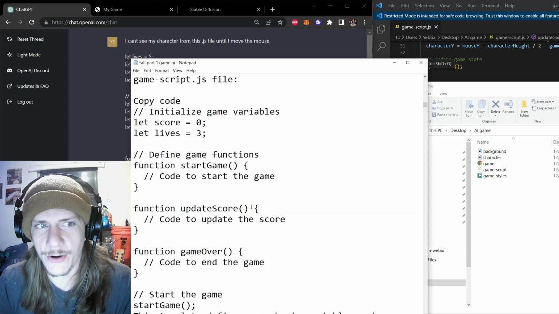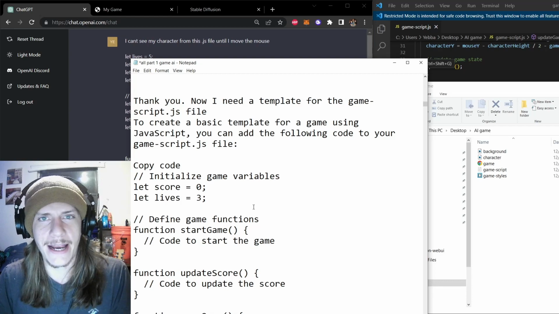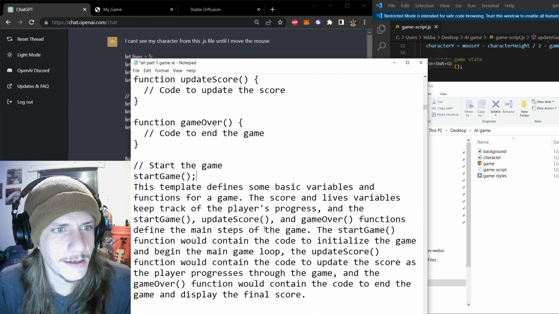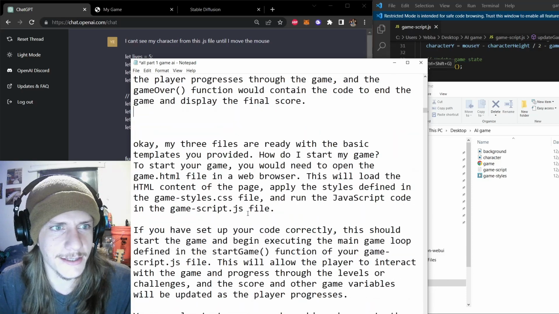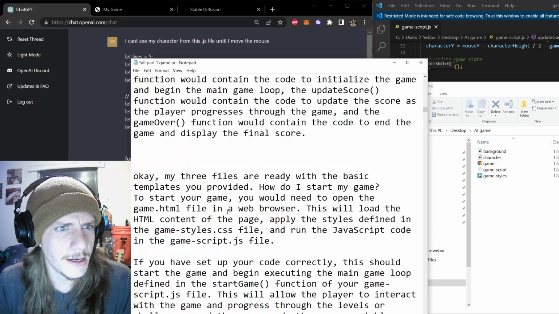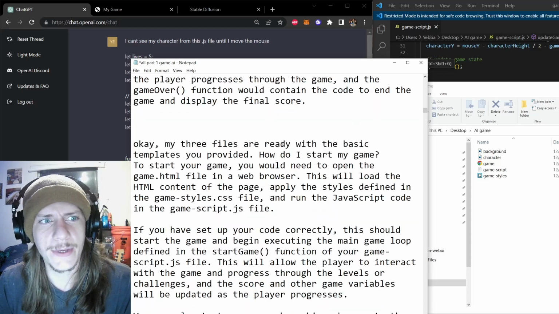But when I say incredibly simple, I'm not trying to downplay it by any degrees. My mind is blown by all of this because it's pumping out the answers in just seconds. You know, it's typing it almost in real time. So I said, okay, my three files are ready with the basic templates that you provided. Now how do I start my game?